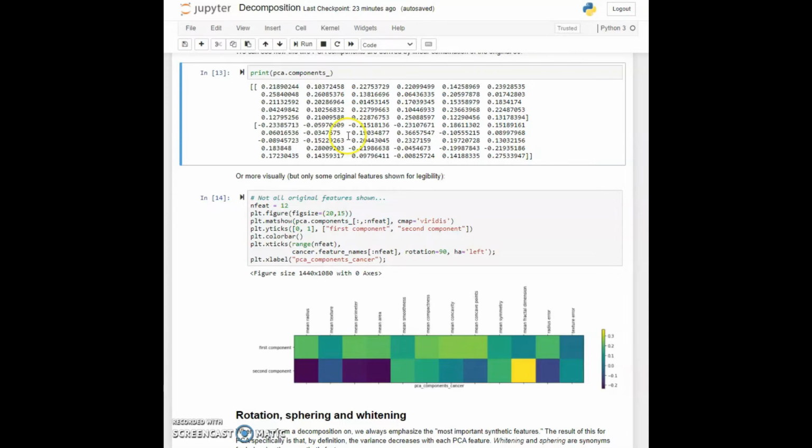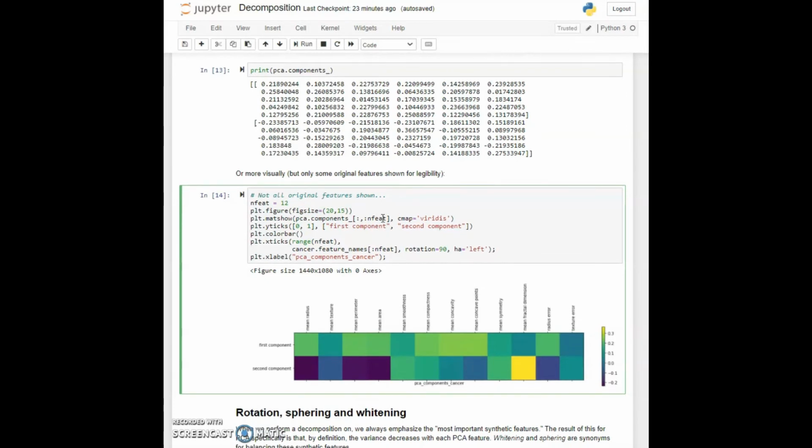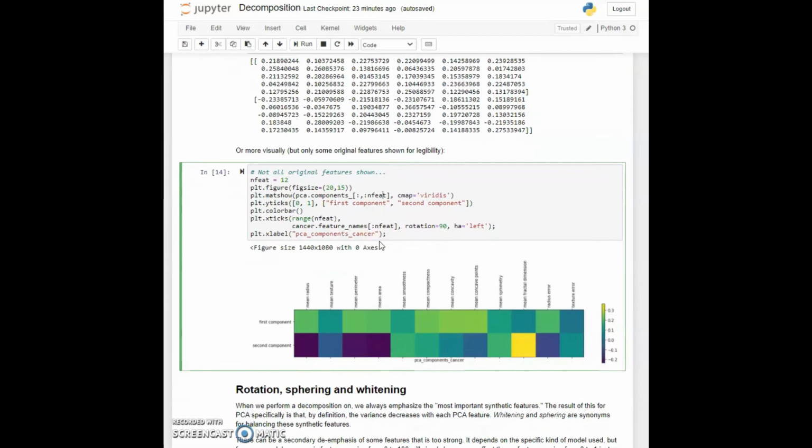It might be easier if we do a visualization of that. So in cell 14, this visualization doesn't show all 30 features, but it just shows the first 12, just so that it represents better on the screen. But it would look very similar if we were to extend it to the additional 18 dimensions. We can see that the first component has a certain weight for mean radius, a certain weight for mean texture, a certain weight for mean perimeter, and so on.